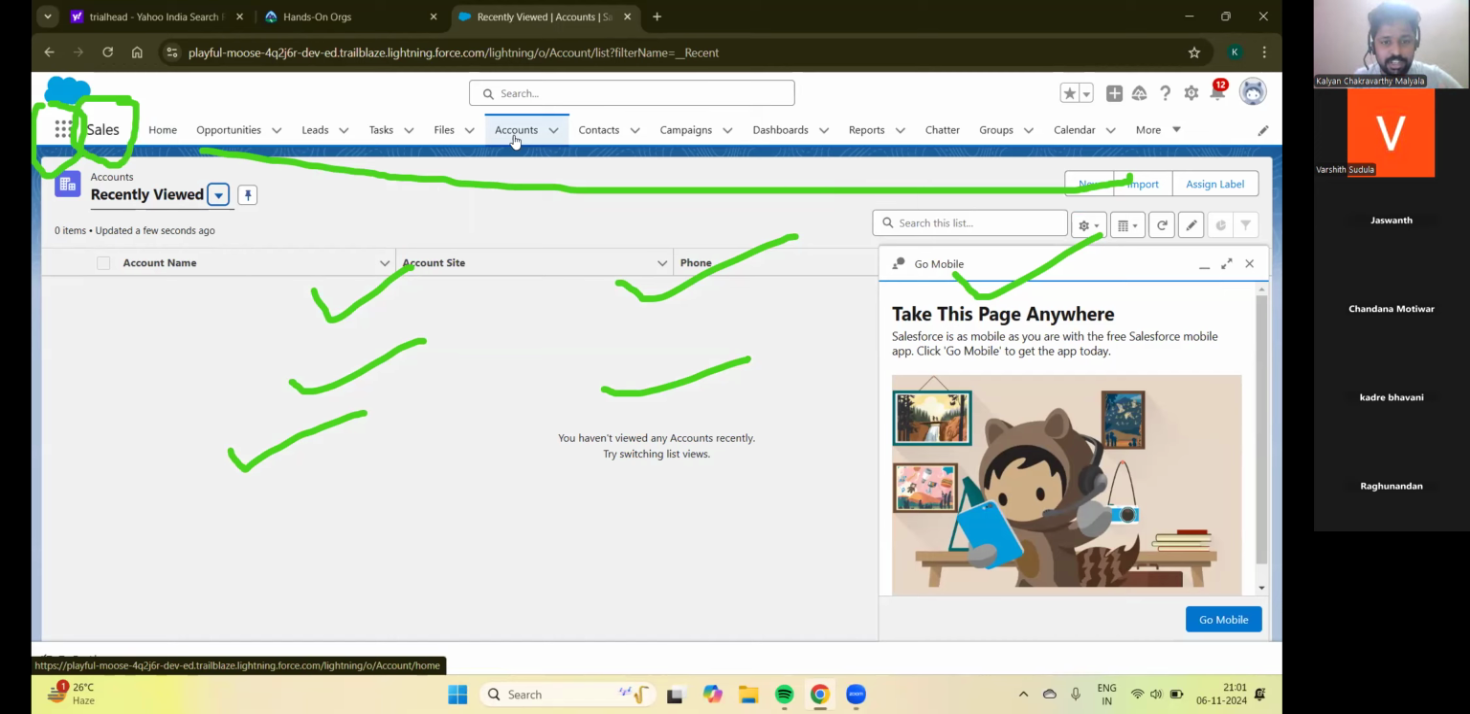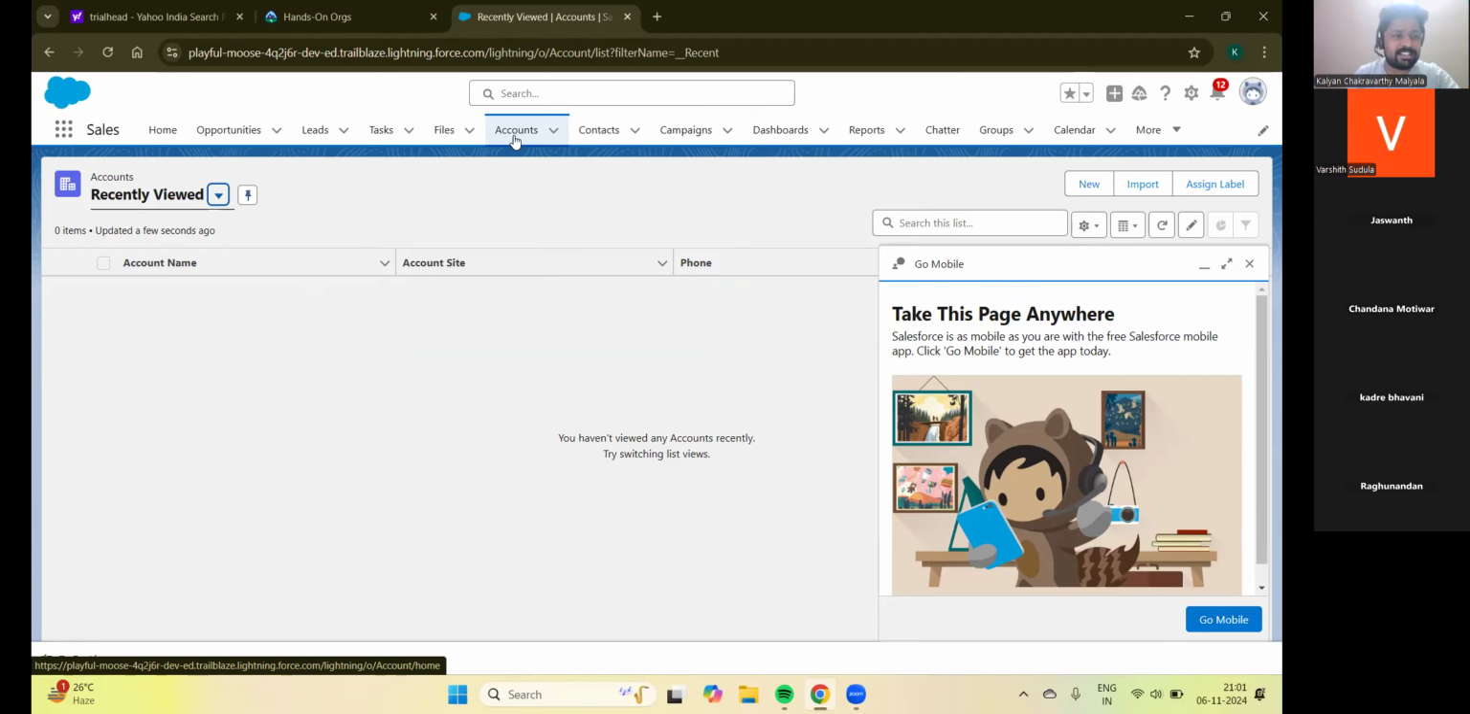So if you click on that, you will see. If you open the contacts on our mobile, what happens? You get all the contacts information, right? Similarly, if you open accounts, you'll have all the accounts information.